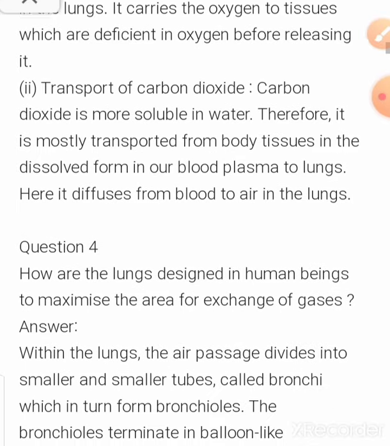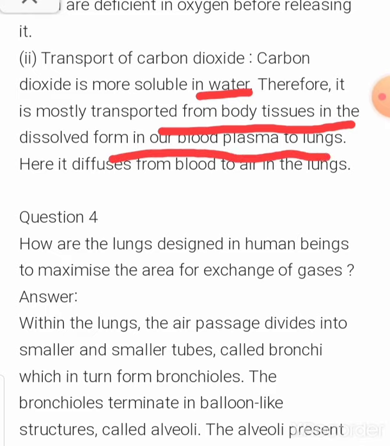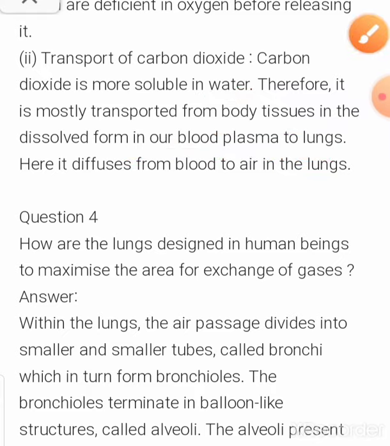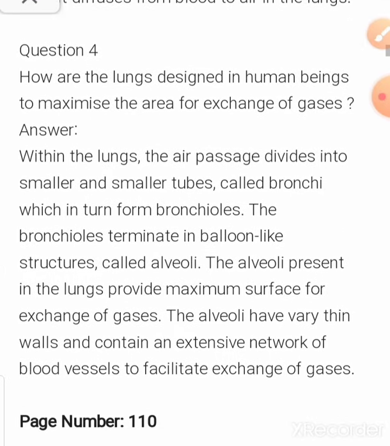Now transportation of carbon dioxide. Carbon dioxide is more soluble in water, so it is mostly transported from the body tissues in dissolved form, in our blood plasma to the lungs, and from blood to air in the lungs. So diffusion happens here from blood to air in the lungs. So that's how the transportation of oxygen and carbon dioxide occurs in our body.